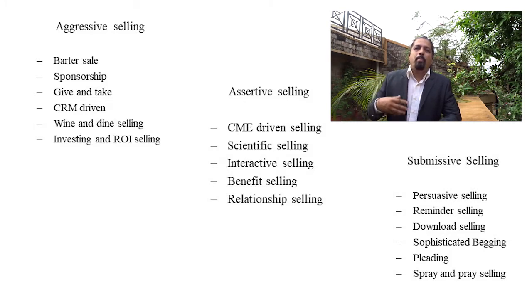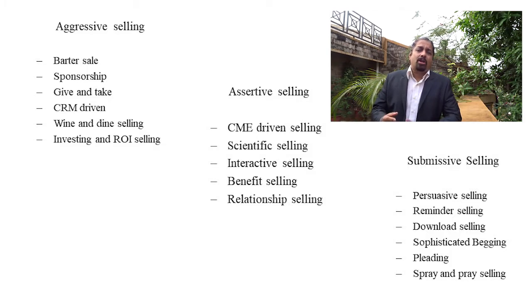We do pleading, sophisticated begging. I may give you many names for this, but this is the predominant way most salesmen sell, and most pharma companies train their salesmen to sell in this form.